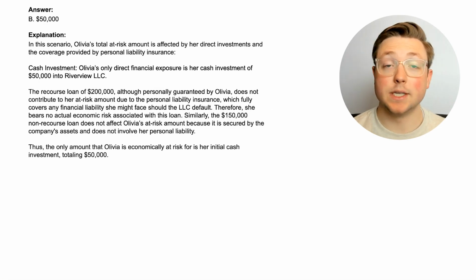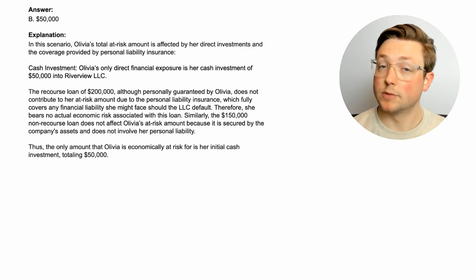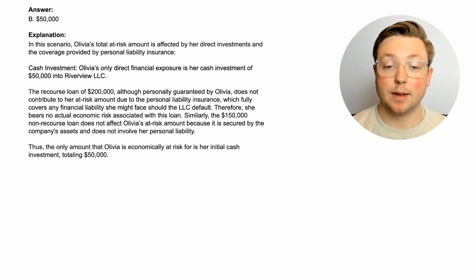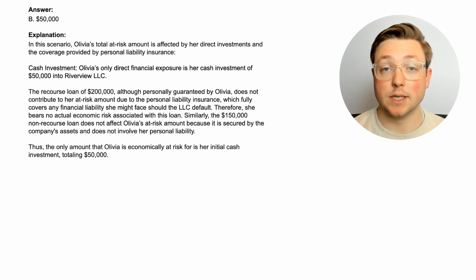Okay, and the answer is $50,000. So maybe you got it right, maybe you got it wrong. In this scenario, Olivia's total at-risk amount is affected by her direct investments and the coverage provided by personal liability insurance. So cash investment, obviously, counts as her at-risk. The recourse loan would have counted, because it's personally guaranteed by her, but it's not included in the at-risk amount because of the personal liability insurance, which fully covers any financial liability she might face should the LLC default.